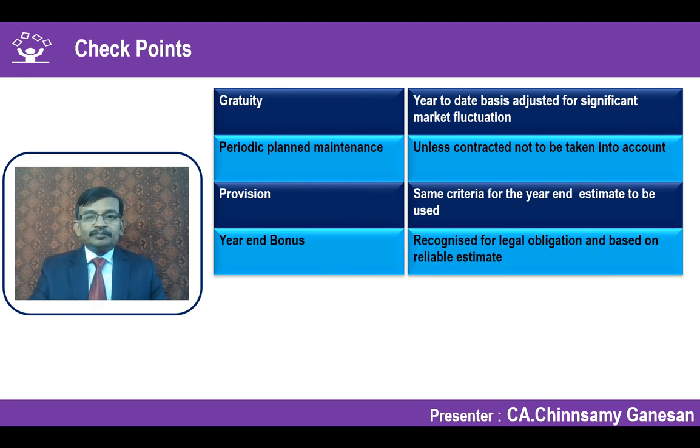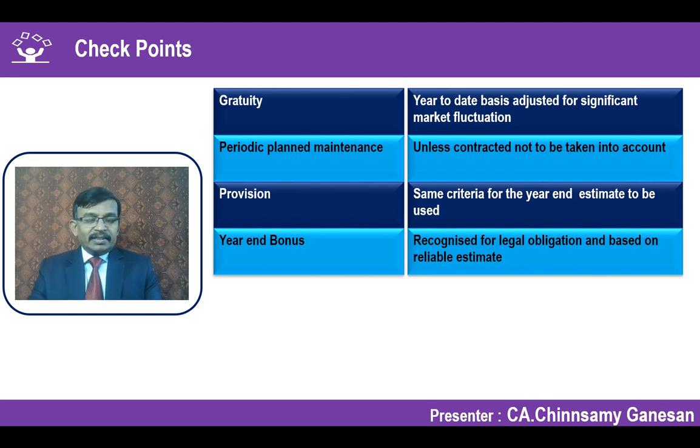Year end bonus, it's a legal obligation, and accordingly it's a reliable estimate. So when I'm saying bonus, even though it's an annual bonus, it is for the period for which it is worked, and accordingly making a provision for the bonus in the quarterly period is because of the legal obligation.